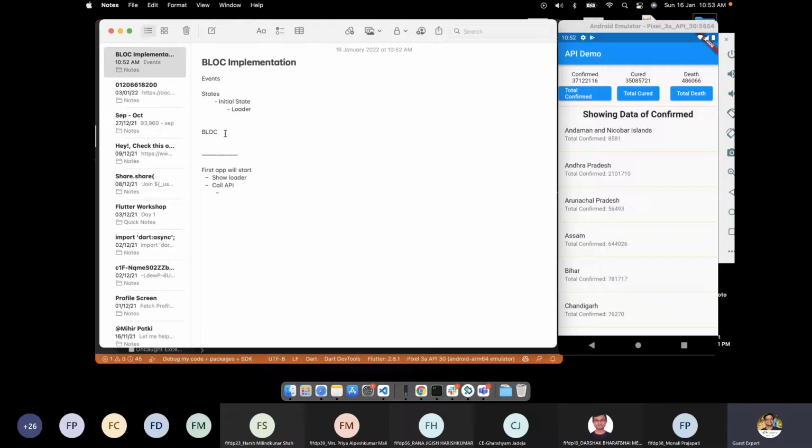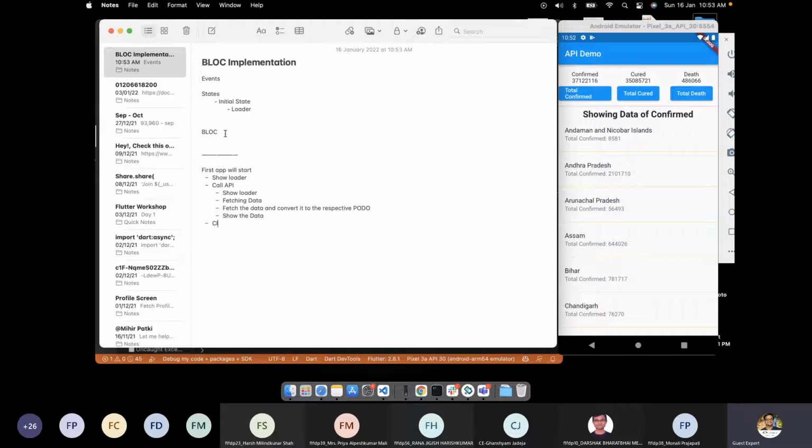While we are calling the API, show loader, fetching data. Fetch the data and convert it to the respective PODO, and show the data. This is what is currently happening.